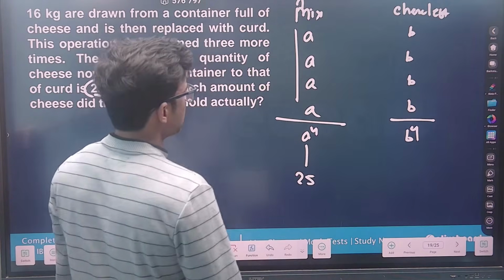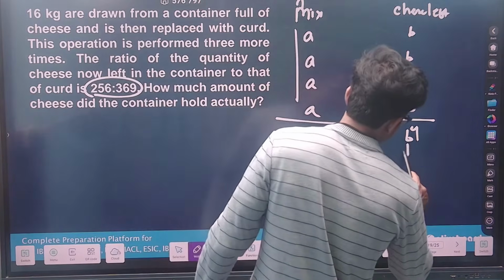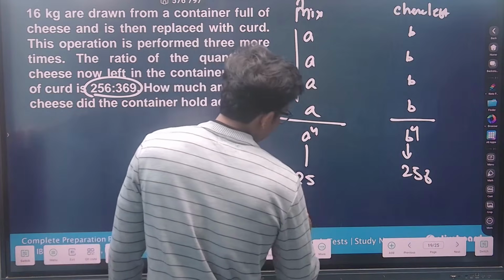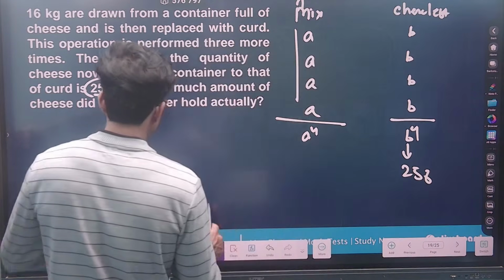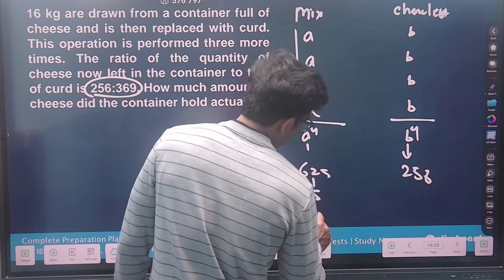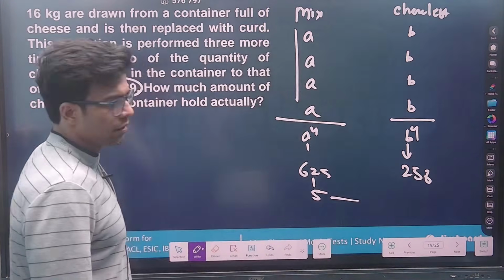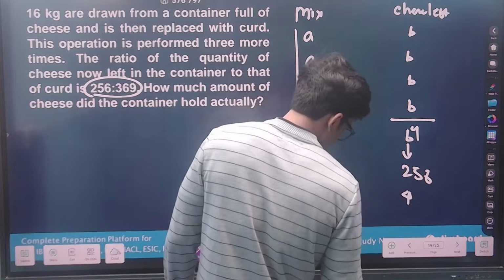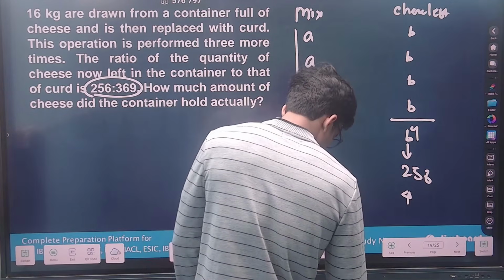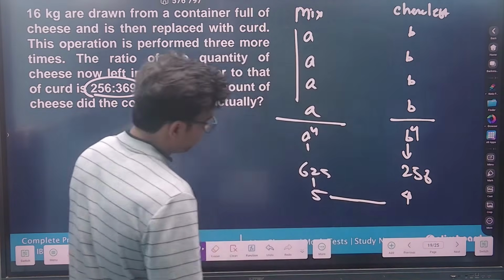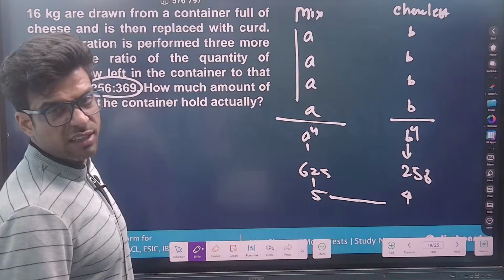So see, the cheese left is given to you as 256, right? But the mixture is of how much? Can I say the mixture is of 625? So basically 5 becomes what? You basically see that 5 becomes 4. Five becomes 4. Correct.